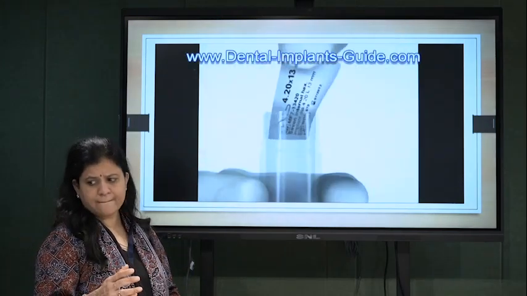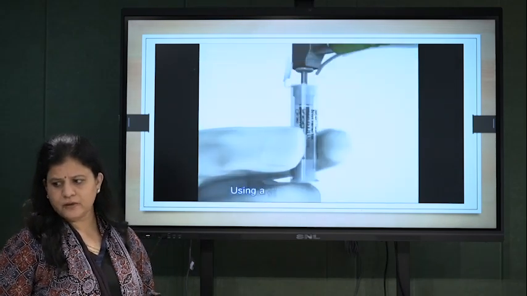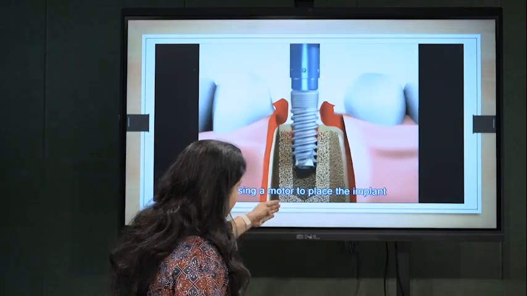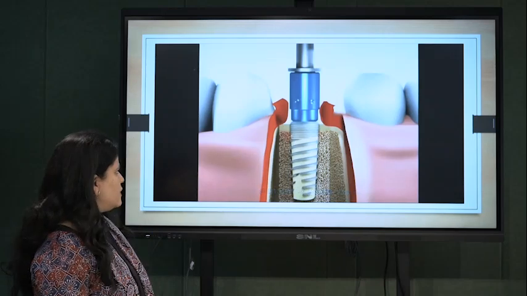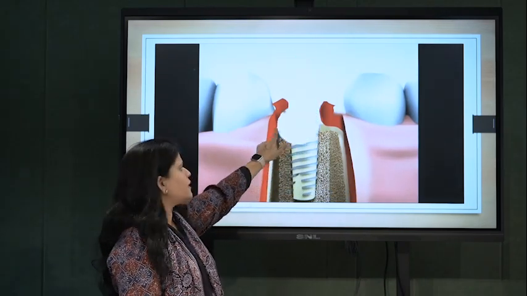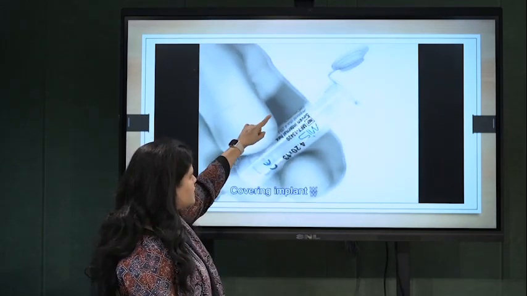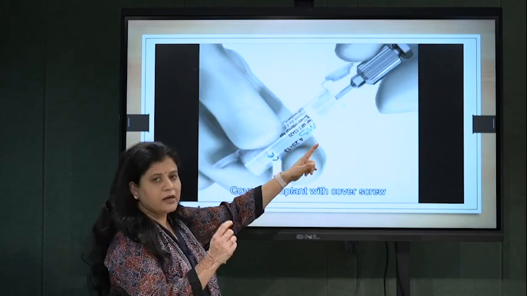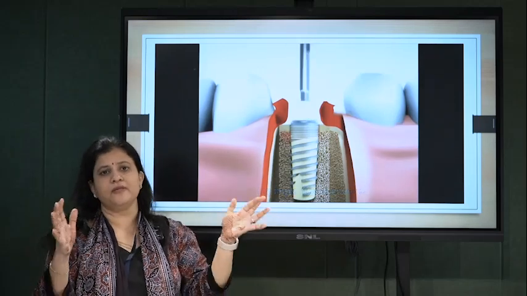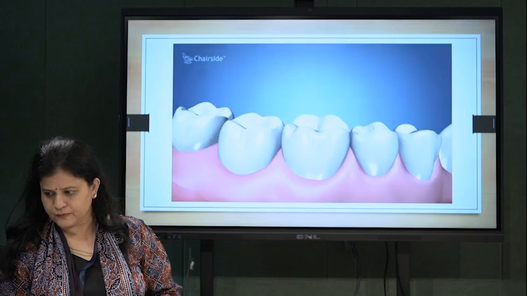You can check this. This is the opening of the implant. We are taking the implant from the vial, placing the implant using a motor. Once the implant has reached the crestal height, it should reach the crestal height. After that, the cover screw is taken from the vial and lifted with the handpiece, the cover screw is placed over the implant, and the flap is closed. And that is how the entire procedure is done.